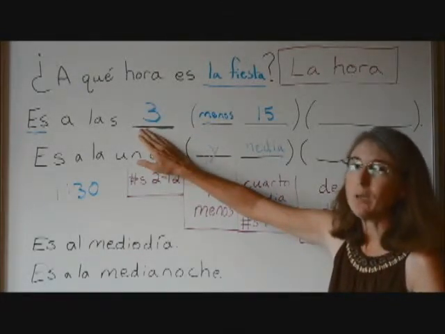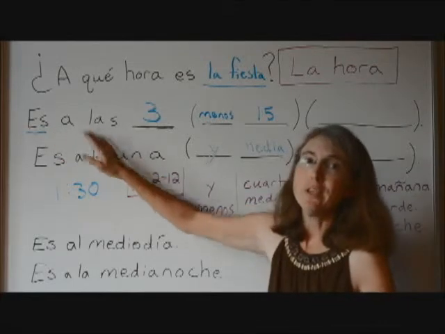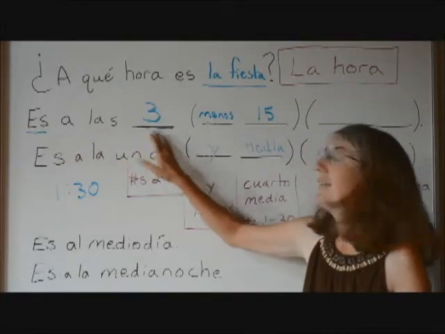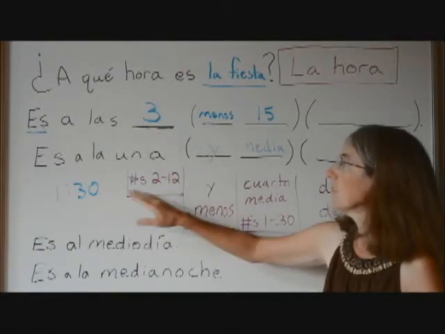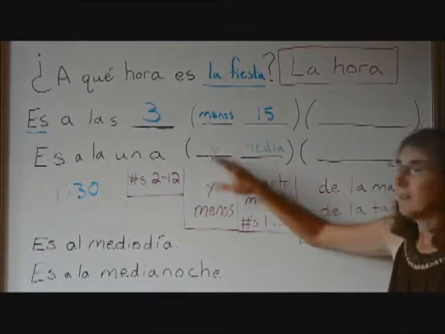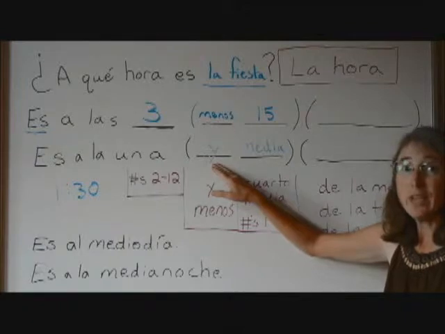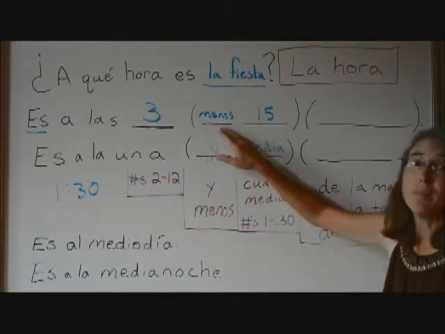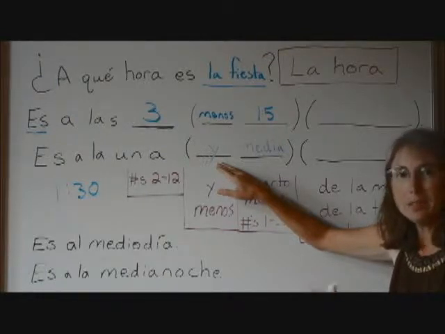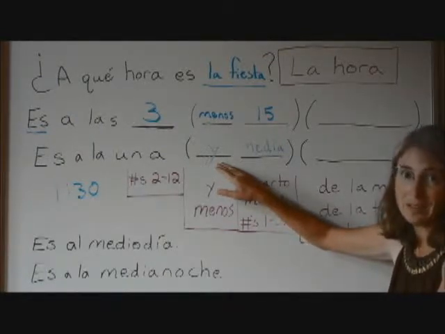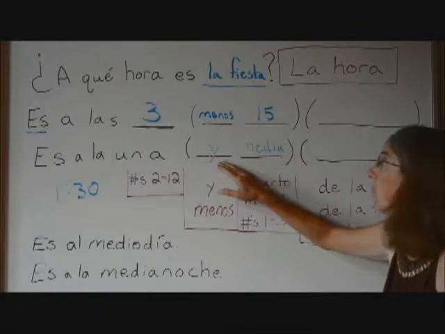So in this blank, for this phrase, es a las, we can put any number 2 to 12 to express the number of hours. In this first blank after the hour, we can either have menos or y, depending on whether we're adding minutes to the hour or subtracting minutes to the hour to get an accurate time.